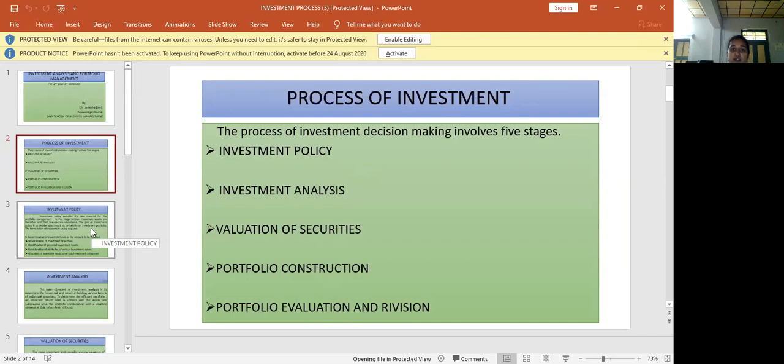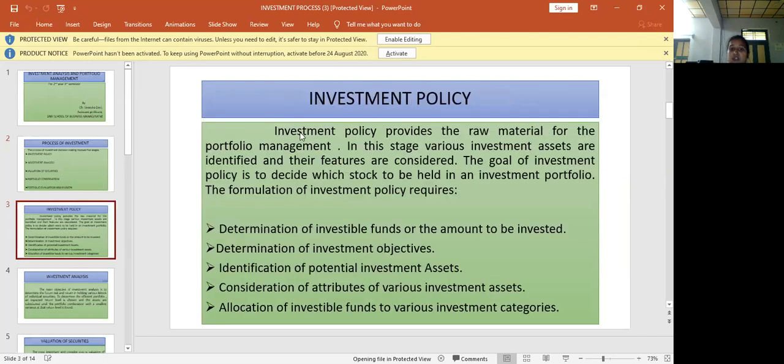Now we discussed investment policy, what is meant by investment policy, and how we will prepare it. So investment policy provides the raw material for portfolio management. In this stage, various investment assets are identified and their features are considered. The goal of investment policy is to decide which stock is to be held. The formulation of investment policy requires the following features.